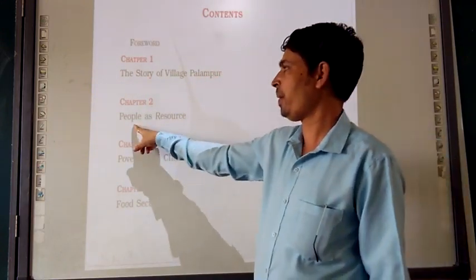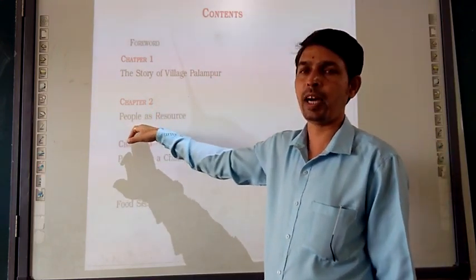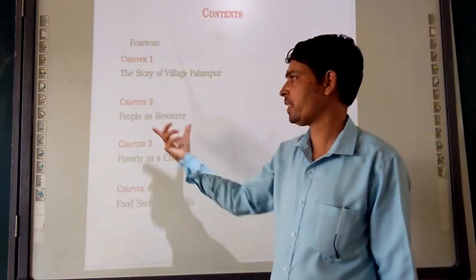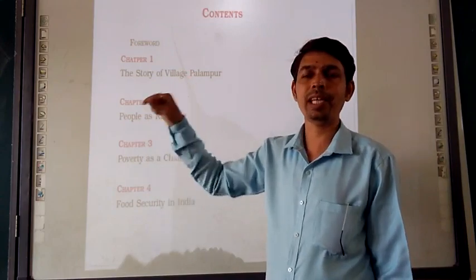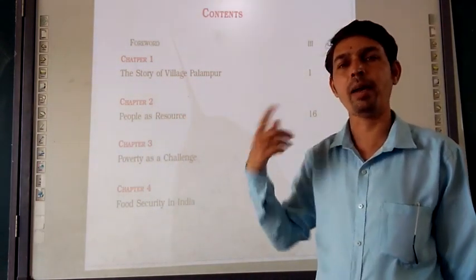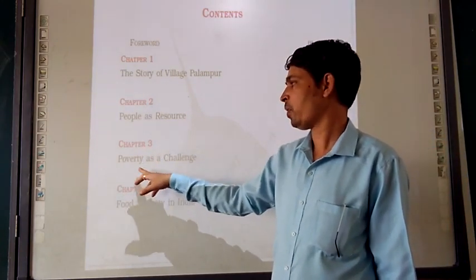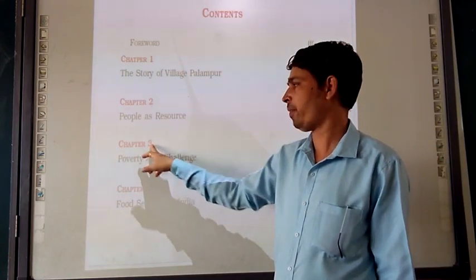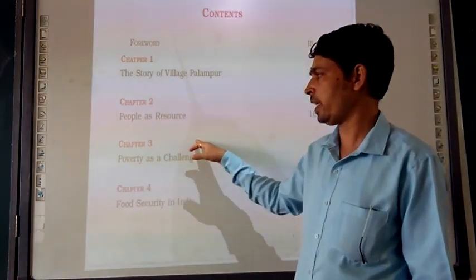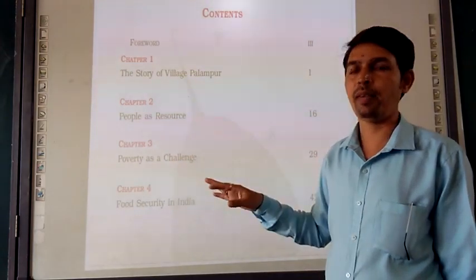Then the people as a resource, chapter number 2 we are going to study. The chapter is going to speak about why the people are called a resource, and we will see all the major concepts which make a person or people a valuable resource instead of a liability on the country. Next, chapter number 3, poverty as a challenge. In this we will see how poverty is becoming one of the major challenges in our life.